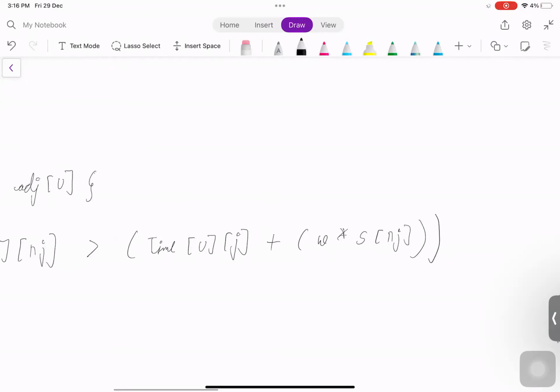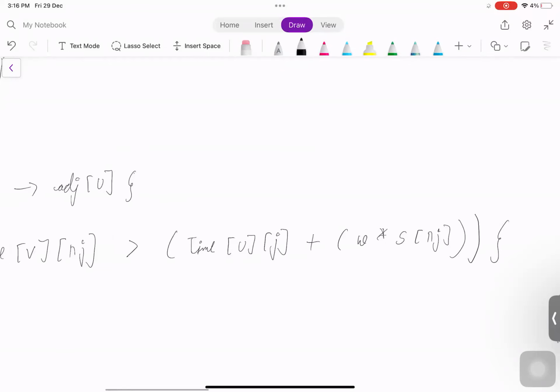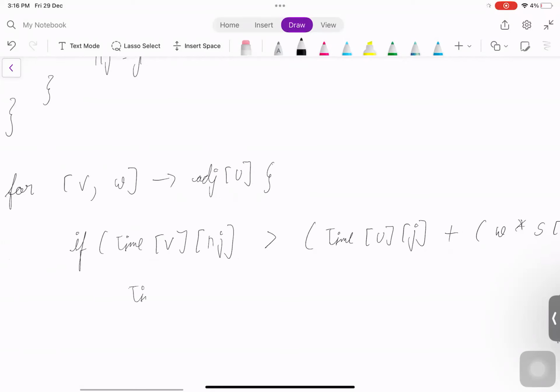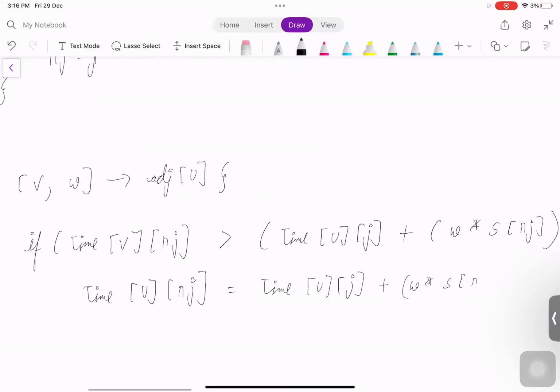If this is the case, then it's beneficial to update. If this is the case, then we need to update this, right? Because we are visiting the state v nj with a smaller time, which is beneficial. J plus nj. Right?